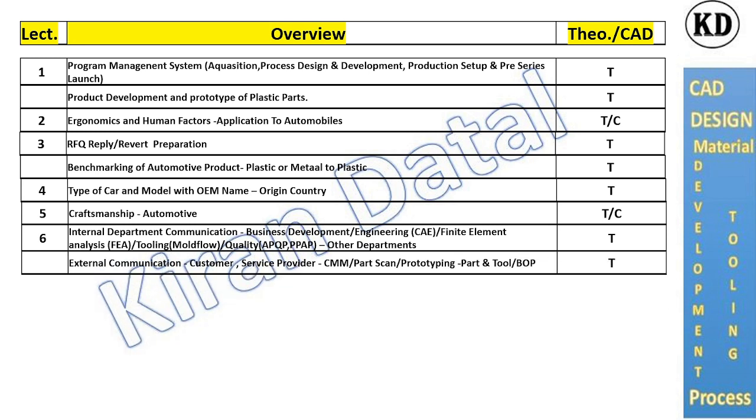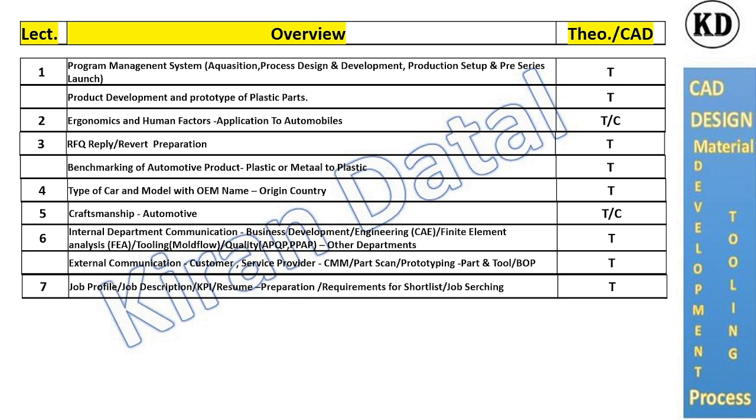At the same time we have to discuss with external parties: externally, the customer or service provider. Service providers include CMM for part scanning, prototyping tools, prototype part manufacturing, or the BOP or standard child parts.